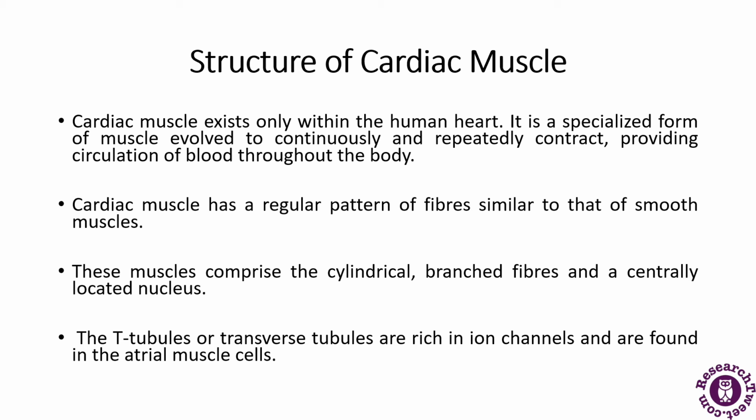So these muscles comprise cylindrical branched fibers and a centrally located nucleus. So in the previous diagram itself, it was represented how the cardiac muscle looks. So it has cylindrical branched fibers and a centrally located nucleus. The T tubules or transverse tubules are rich in ion channels and are found in the arterial muscle cells. So these muscles are striated muscles with cylindrical shaped cells, and they include the intercalated disc which joins the neighboring fibers. So this was the structure of the cardiac muscle.